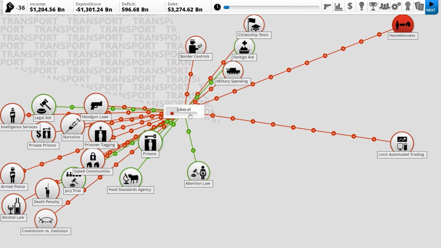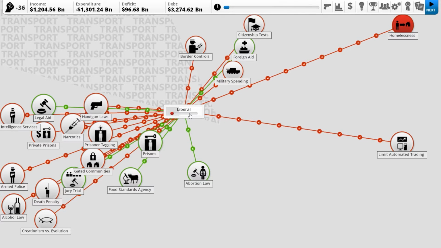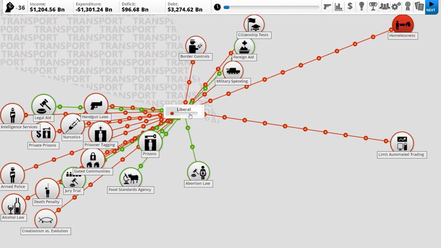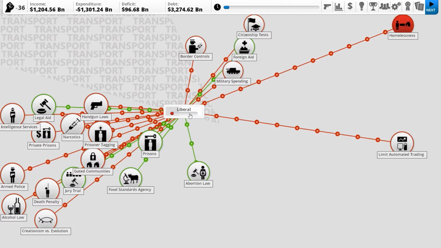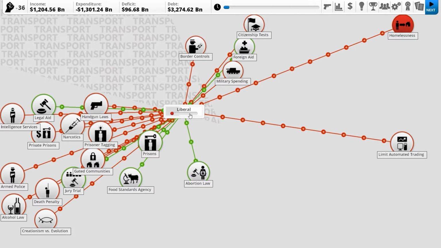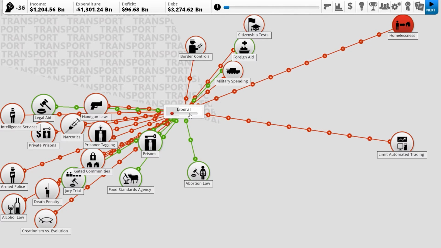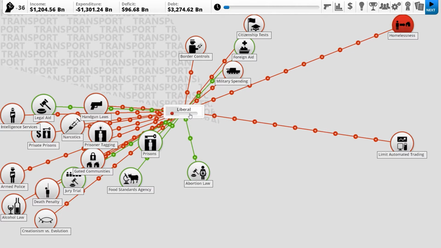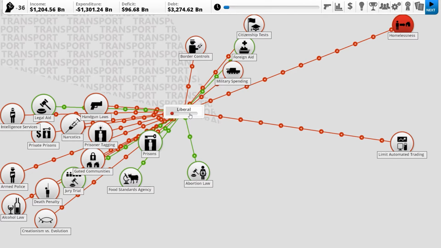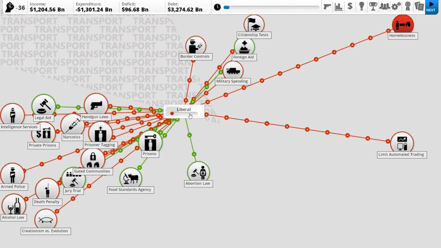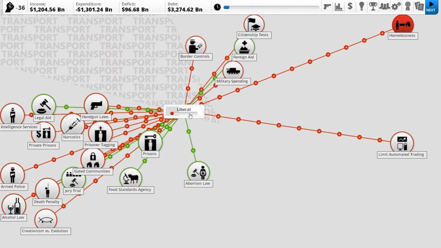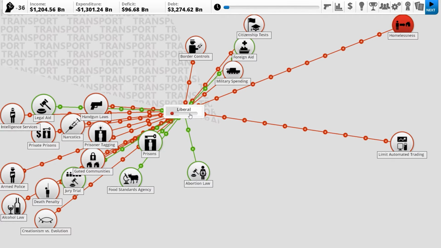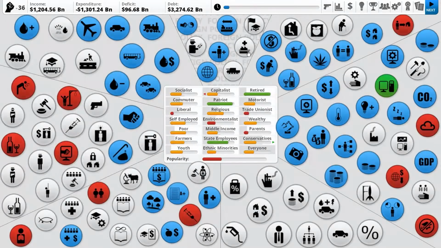They dislike death penalty, creationism versus evolution, armed police, alcohol laws, intelligence services, private prisons, narcotics, prisoner tagging, handgun laws. What do they like? They like legal aid. They like the abortion law. They like prisons. Do they? It's definitely a green going towards that from prisons, yep. Food standards. Legal aid seems alright. Foreign aid they also quite like. So maybe if we go into a bit of foreign aid or legal aid, that might work.